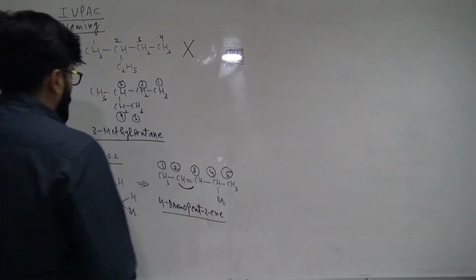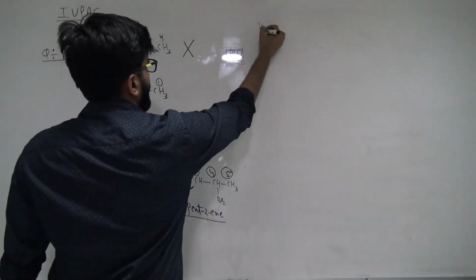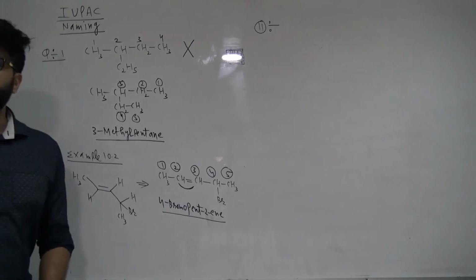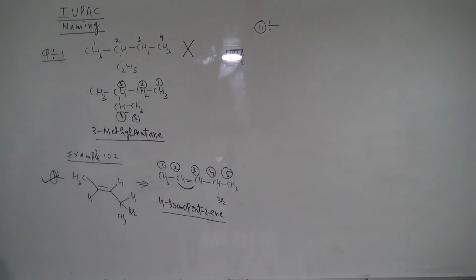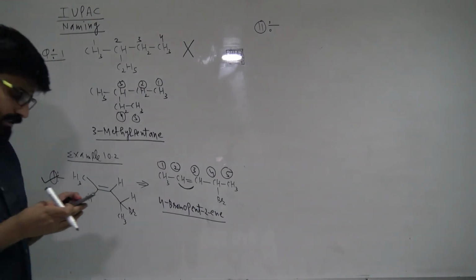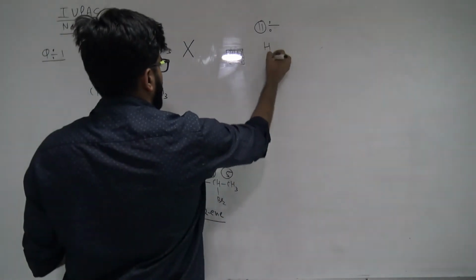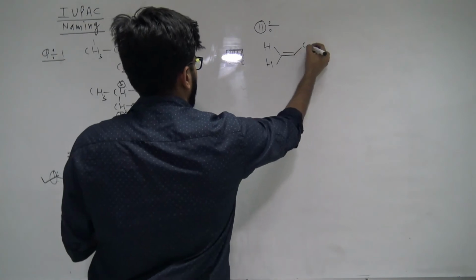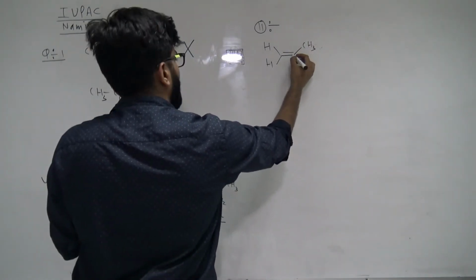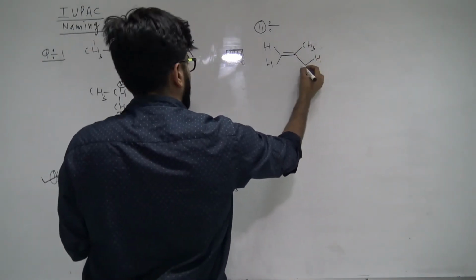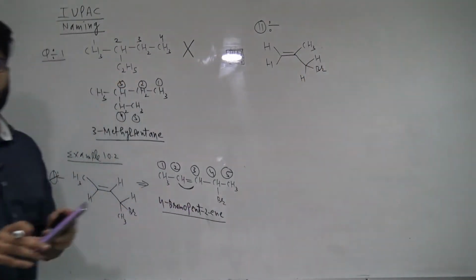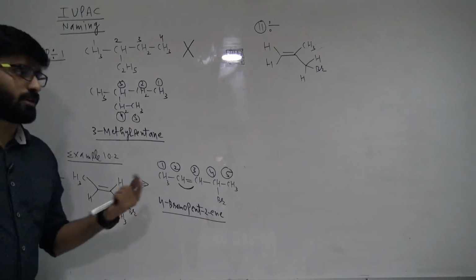Now question number 2. Again I am taking from NCERT, example 10.2 question only. Let's say this is your question number 2, with CH3 and Br. So this is your question number 2. We would like to name it.